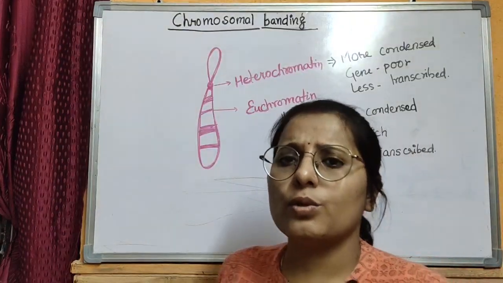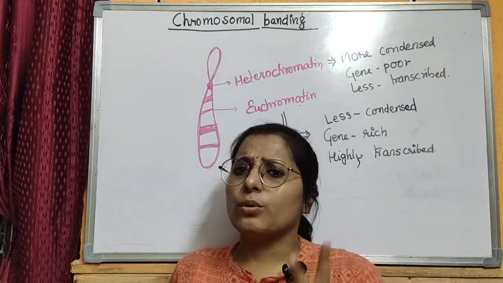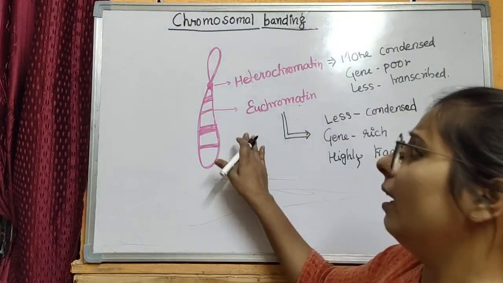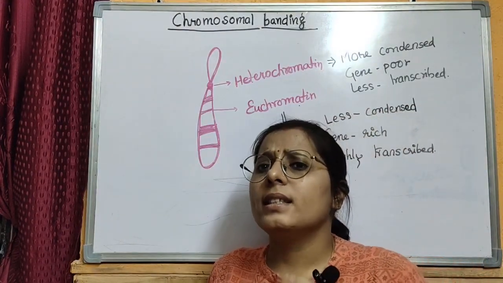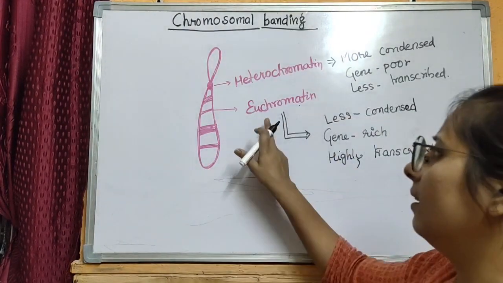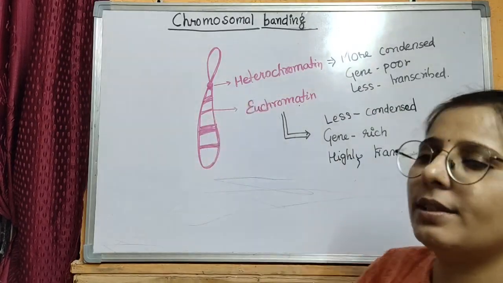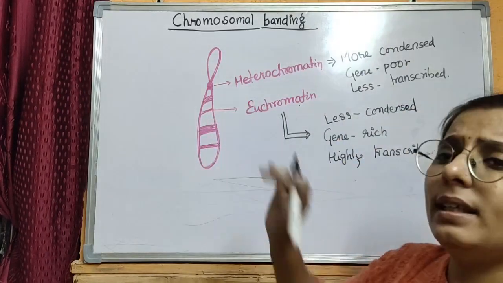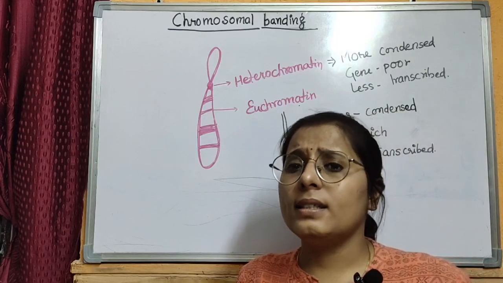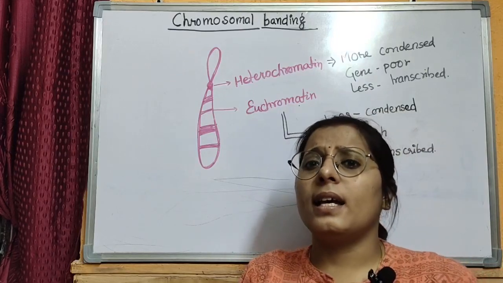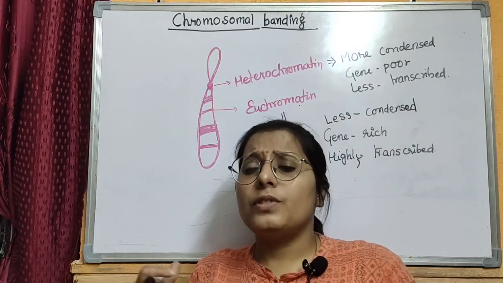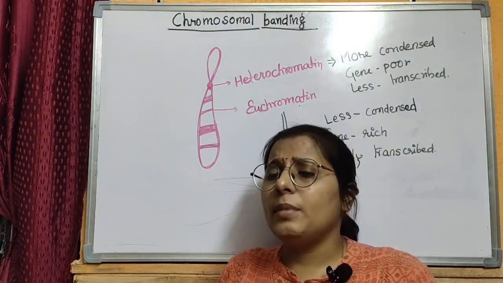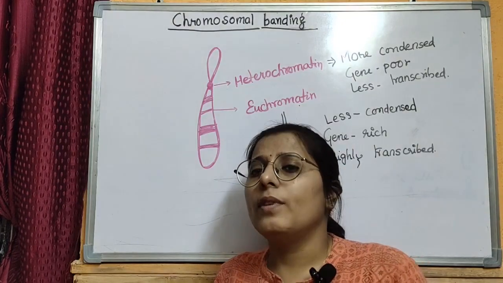To study the chromosomal banding, we must know 2 more things. First, a chromosome has different regions, and these regions are called euchromatic or heterochromatic region. Euchromatic region is the region that is less condensed and has high richness of genes, and the genes that are present here can be transcribed and translated very easily.